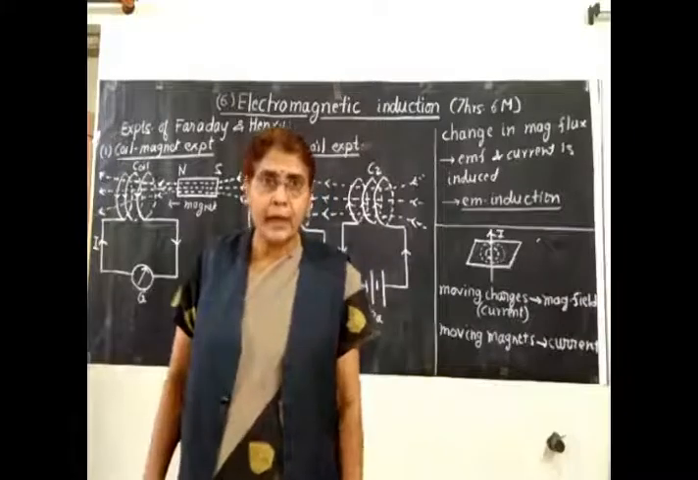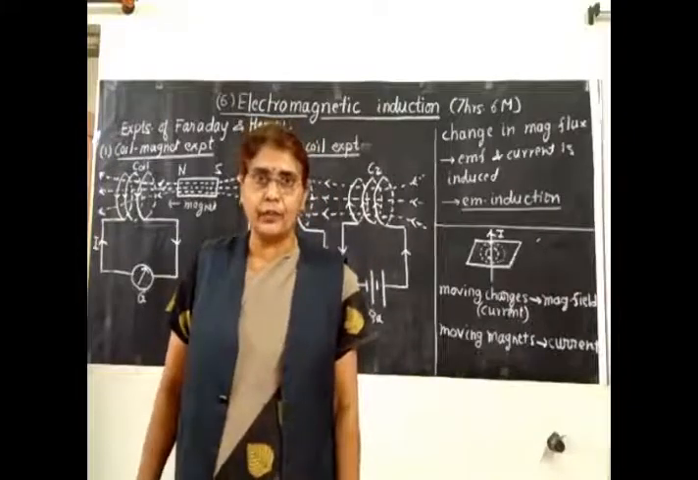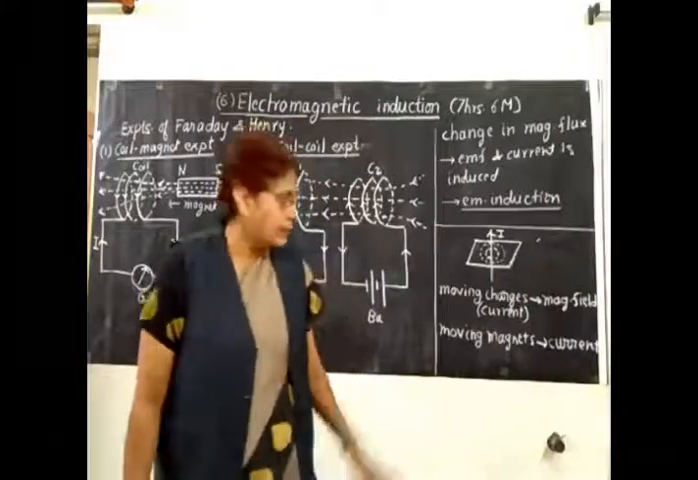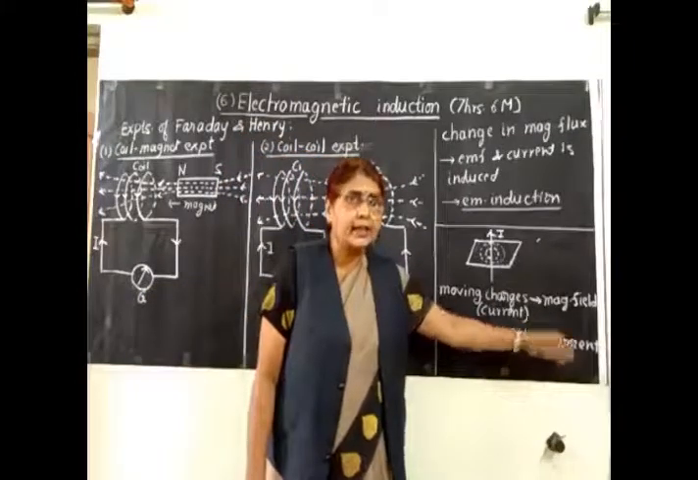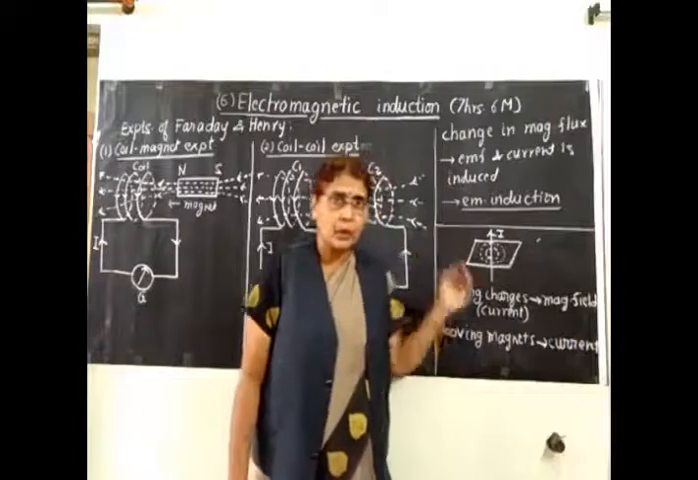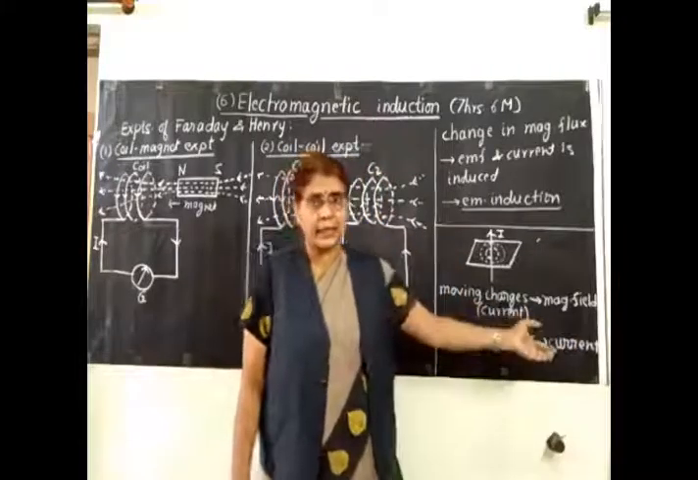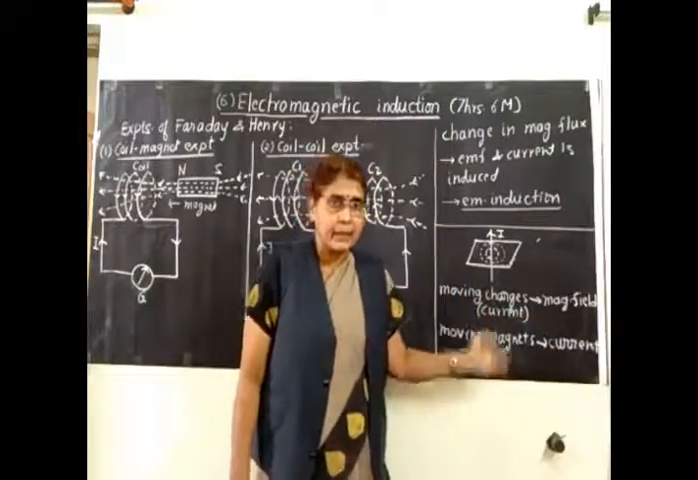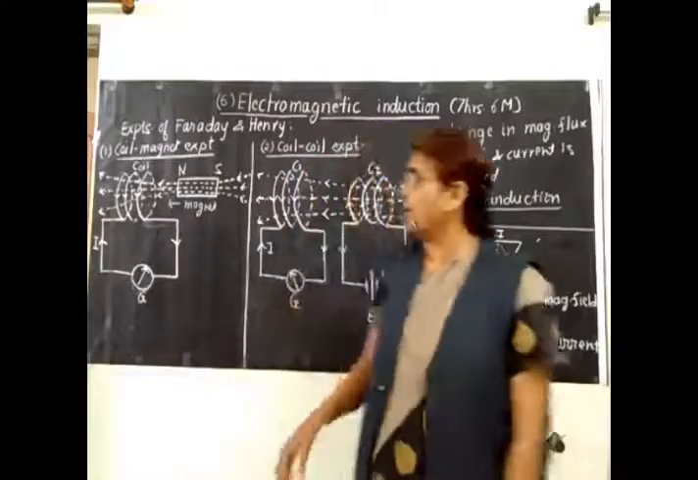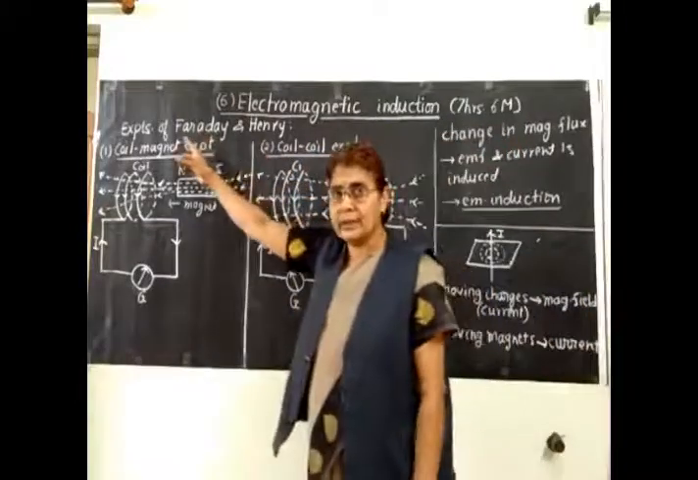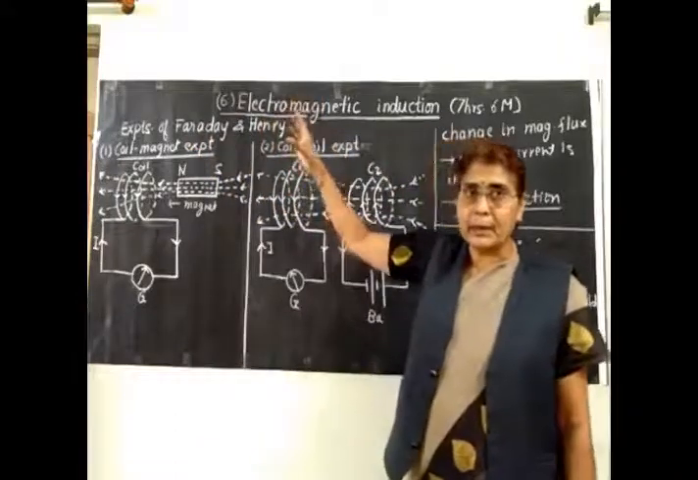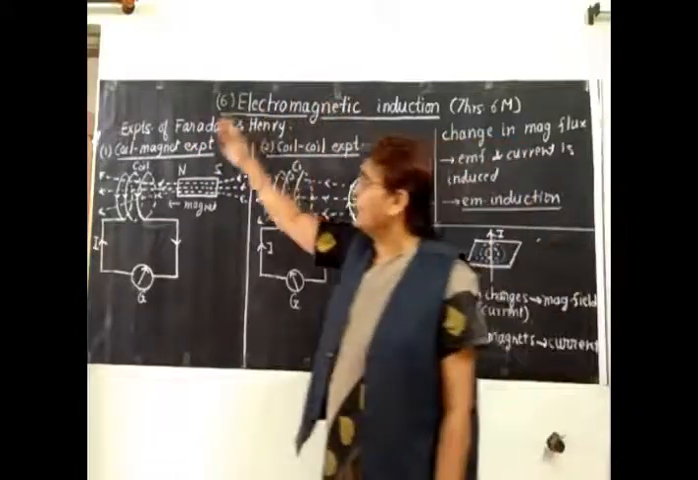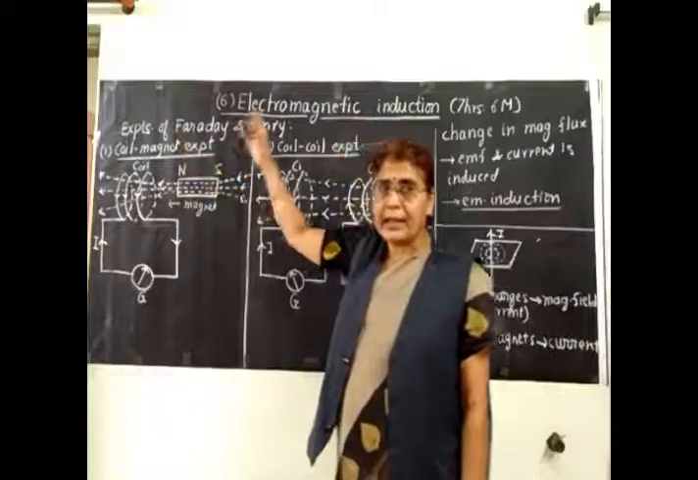Then the search began for the converse effect of this. What is the converse effect? Whether moving magnets can produce an electric field, that is, whether they can produce current. So can moving magnets produce current? This experiment was first conducted by two physicists, named Faraday and Henry. So the chapter begins with the experiments conducted by Faraday and Henry.